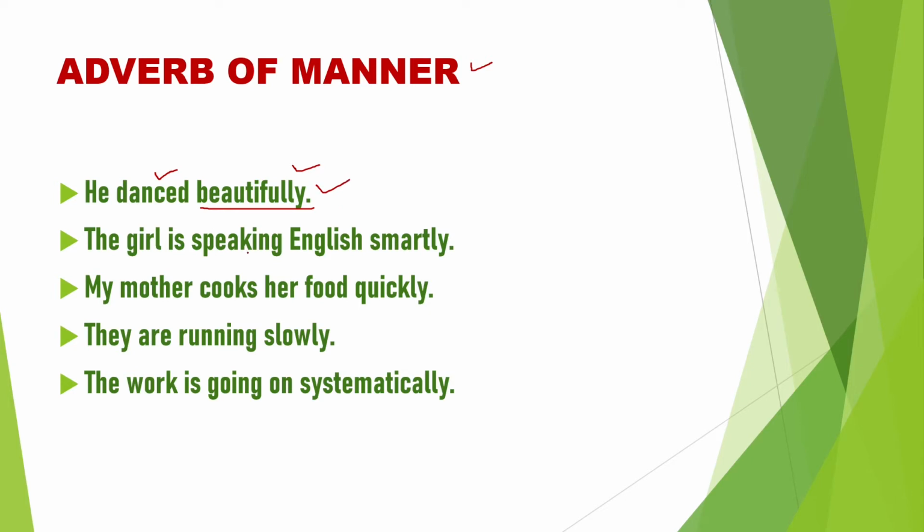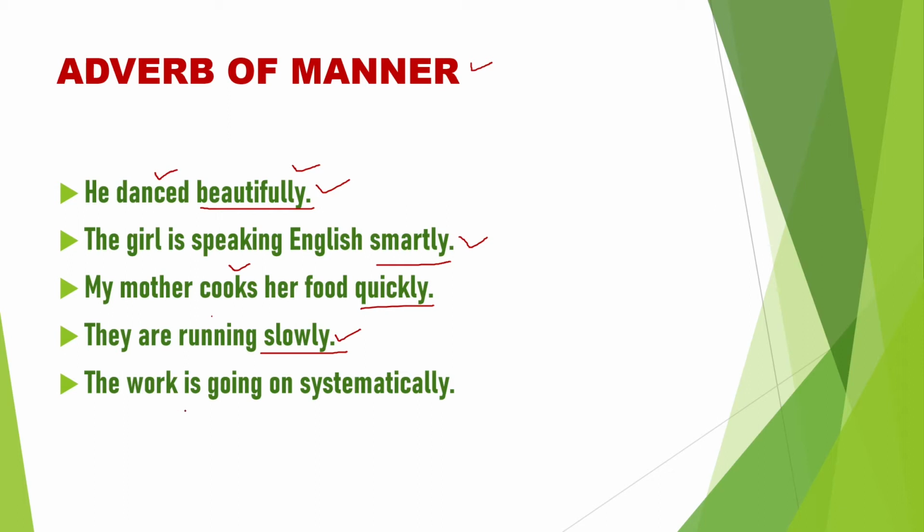The girl is speaking English smartly. How is the girl speaking English? Smartly. Smartly is an adverb of manner. My mother cooks her food quickly. How does my mother cook her food? Quickly. Quickly is the answer and it is an adverb of manner. They are running slowly. How are they running? Slowly. Slowly is the answer. When you ask a question to the verb with the WH word how, the answer that comes is an adverb of manner.